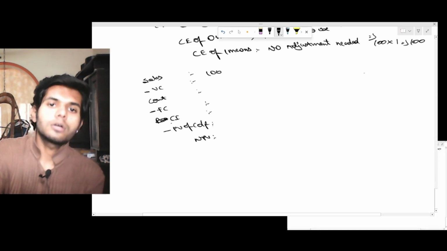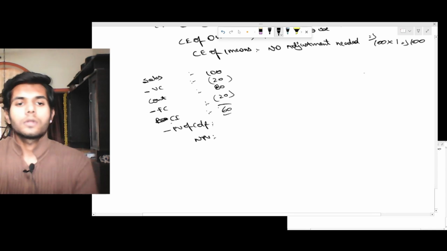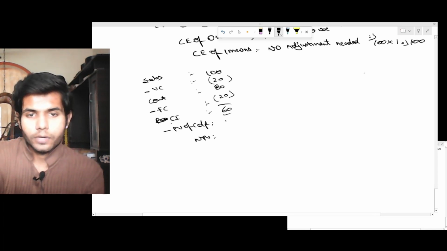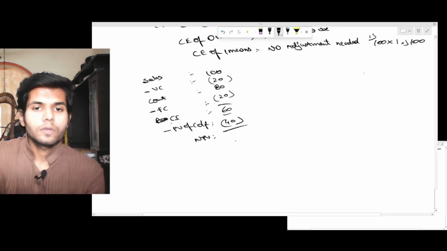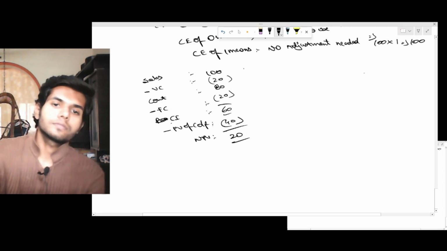Sales 100, variable cost 20, contribution 80, fixed cost again 20, so 60. Then PV of cash outflow is given as, let's say, 40. So NPV would be 20, right?